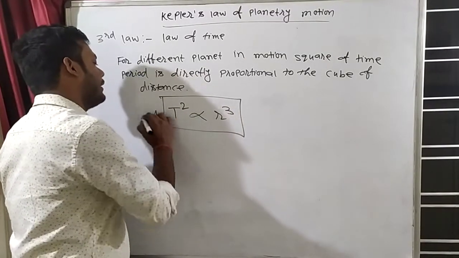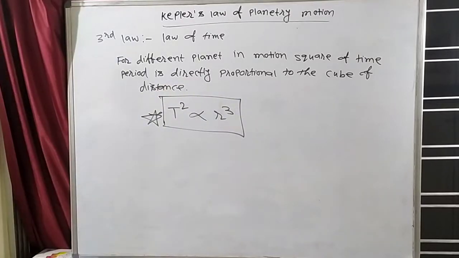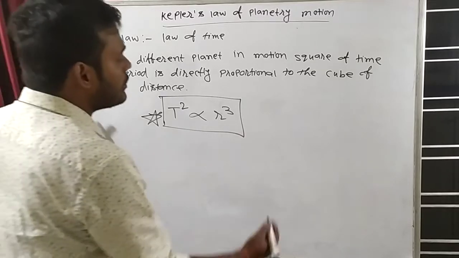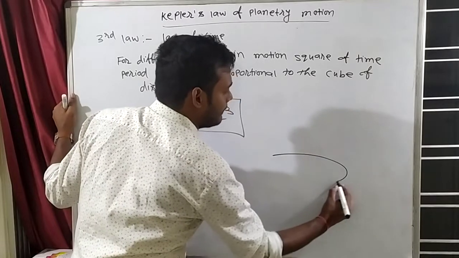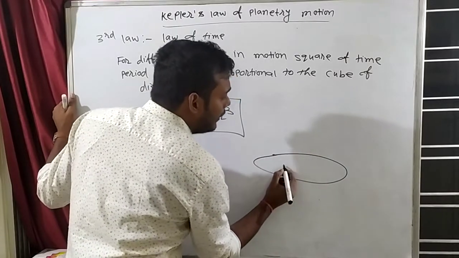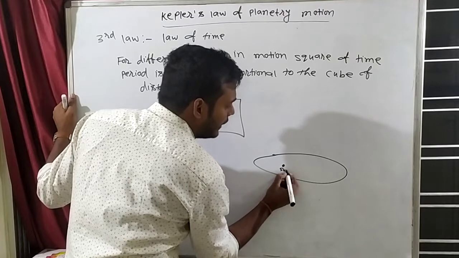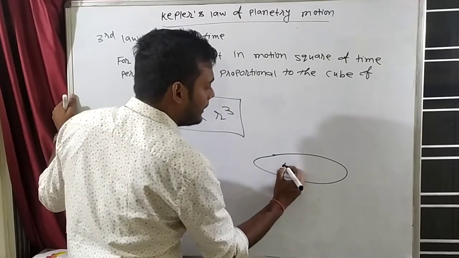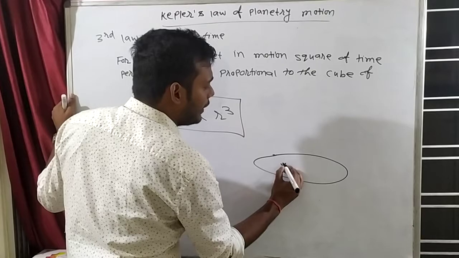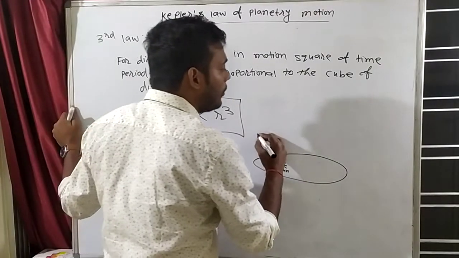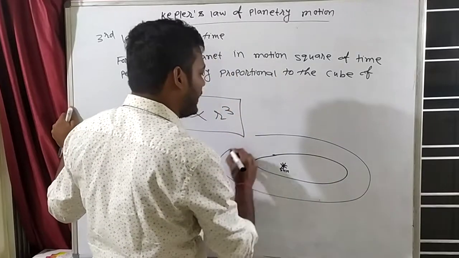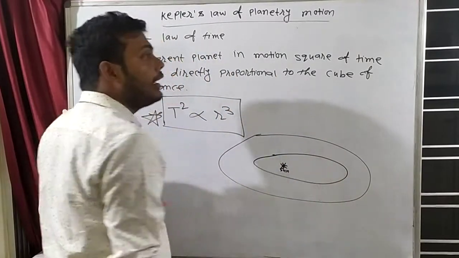This is actually the third law. So what is the meaning of the square of the time period being directly proportional to the cube of the distance? Suppose that this is the ellipse. Clear? So the sun will be here. So the planet will move now. Let's say one planet is moving in this orbit and another planet is moving in this orbit.